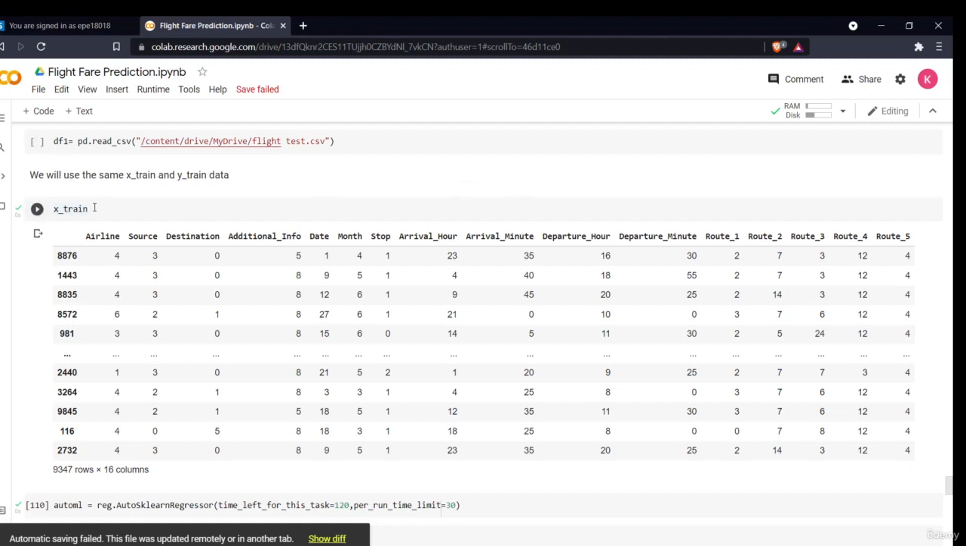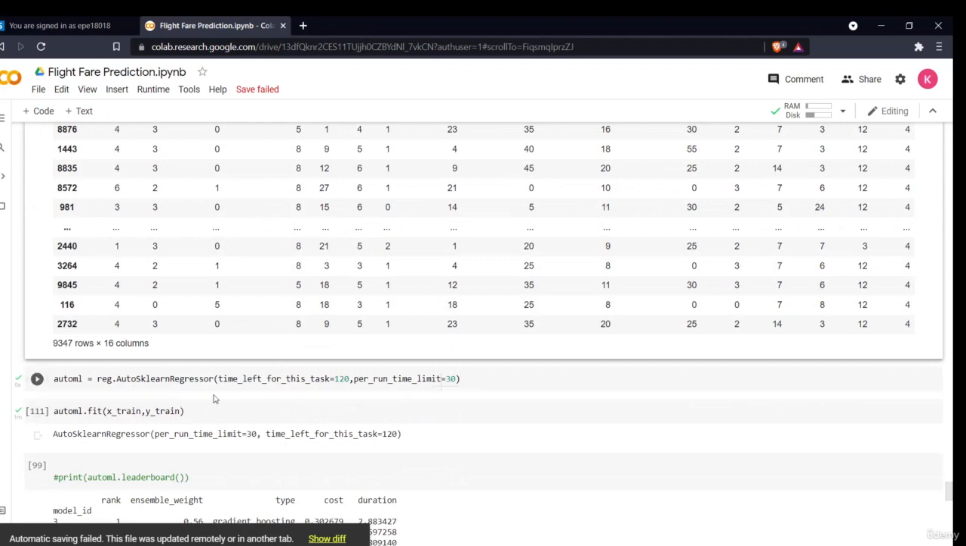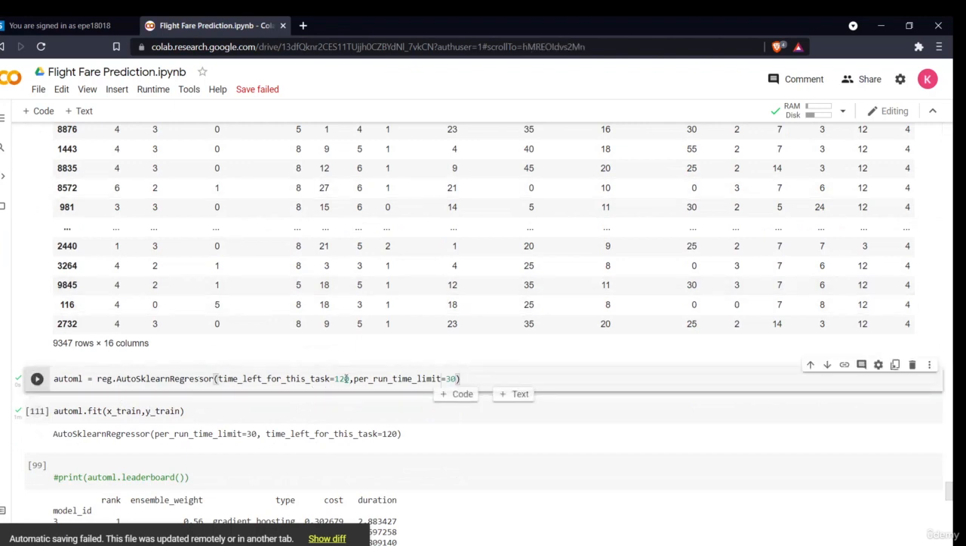So I'm using the same data which I pre-processed in my previous section, that is the random forest section. As you can see, this is my X train data, and here I am defining my model. I am defining my model like AutoML, the reg which I imported, AutoML regressor, with time left for this task. This is basically saying that it will take around 120 seconds to fit my model. Now I have used this as a time constraint. You can remove that and run your model. It will run for around 5 to 10 minutes.